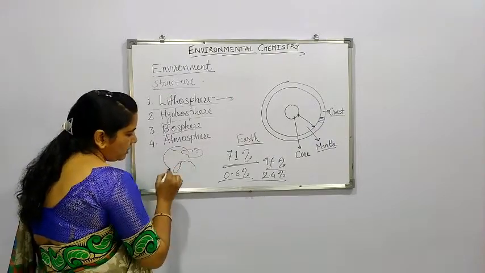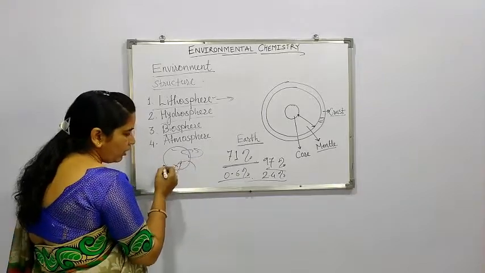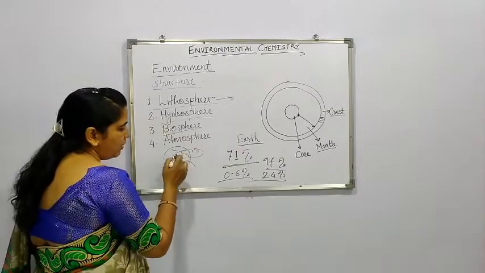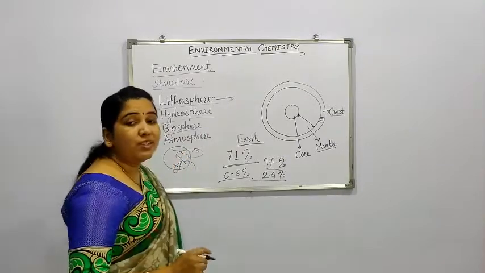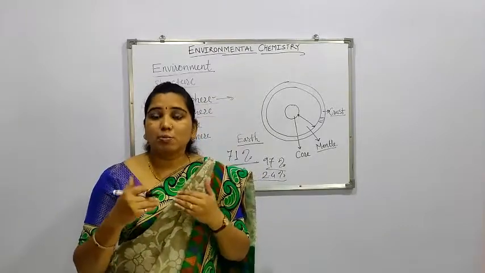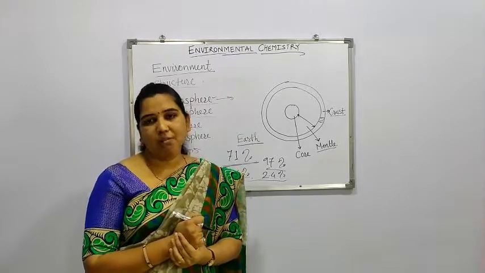So all these types of spheres may be related to water, to the solid, that is the lithosphere, and to the air. All these segments or spaces where life is present are considered as the biosphere.